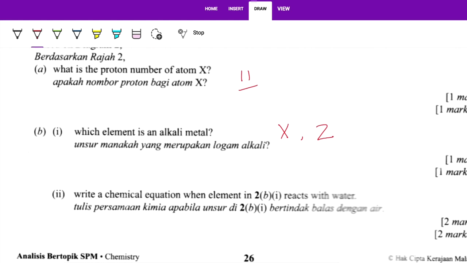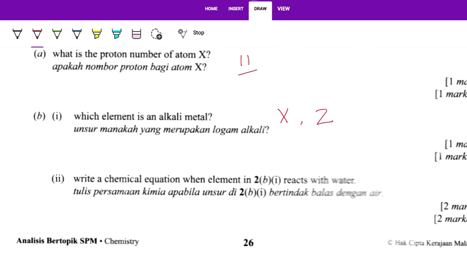Write a chemical equation for the reaction with water. You can choose X or Z, they are the same. So X reacts with water and produces X hydroxide with hydrogen gas.